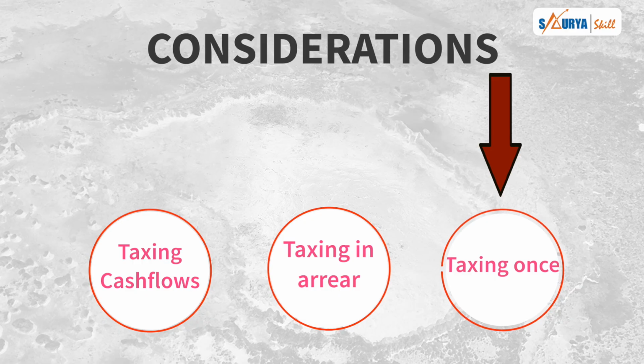And the third point is that governments ensure that citizens pay taxes once. What do you mean by paying the taxes once?